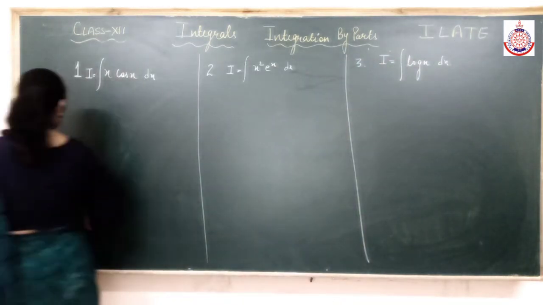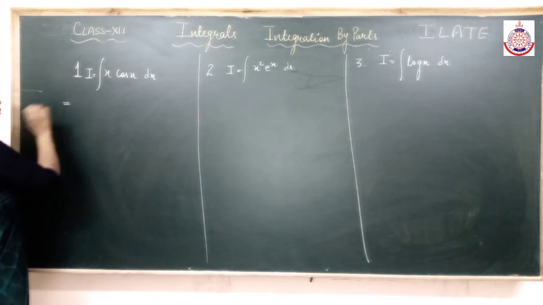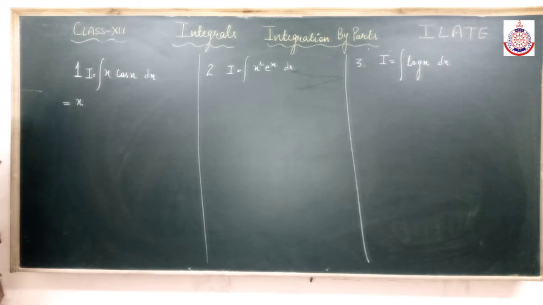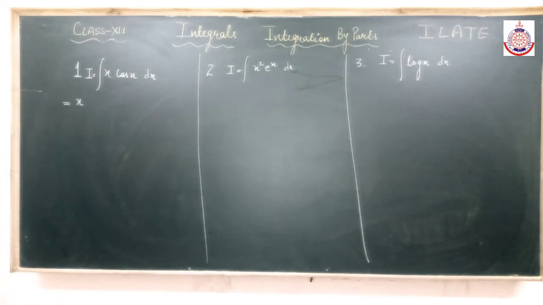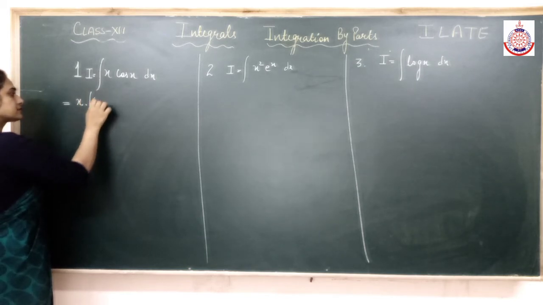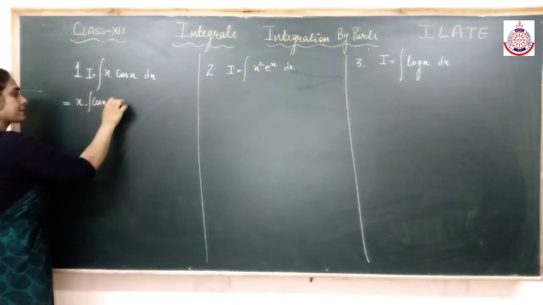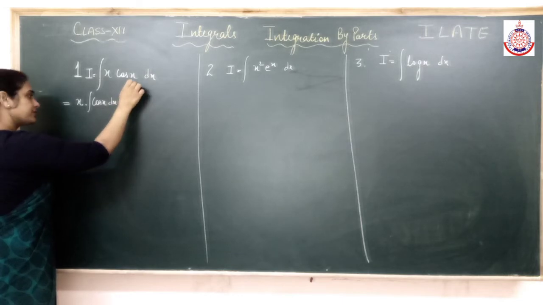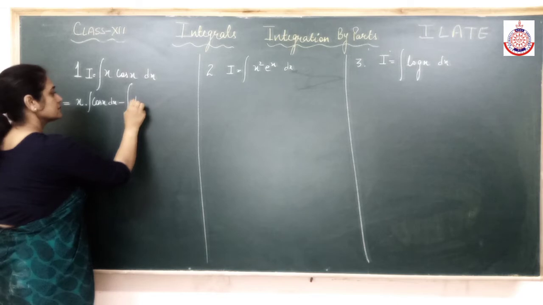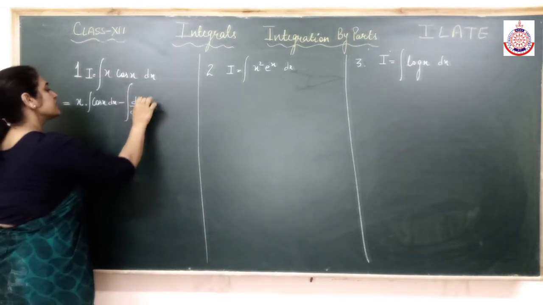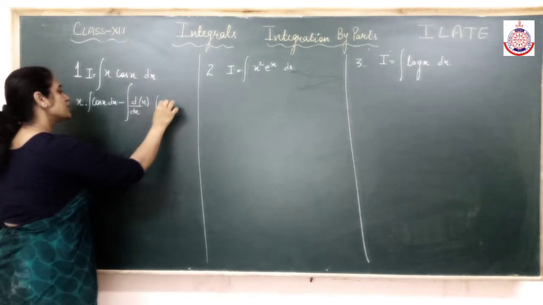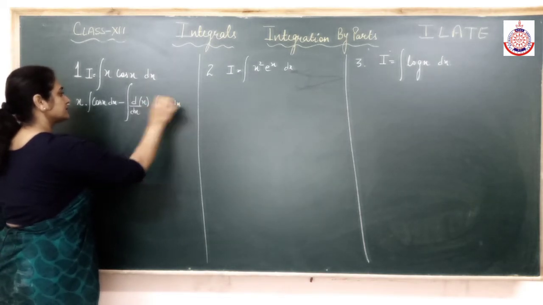So let's start it. What is the rule? First function as it is. Alright? First function as it is, integration of second, minus sign of integral, differentiation of first into integration of second. And then.